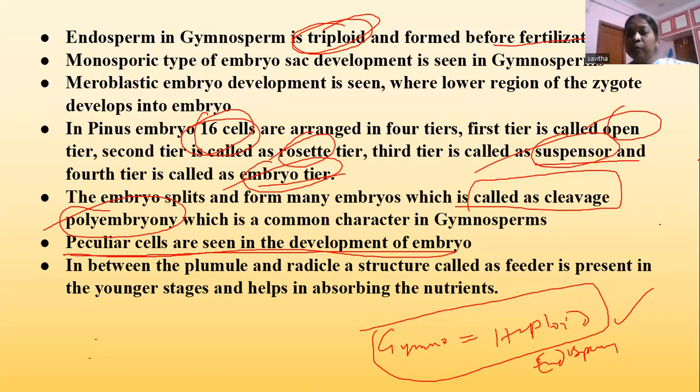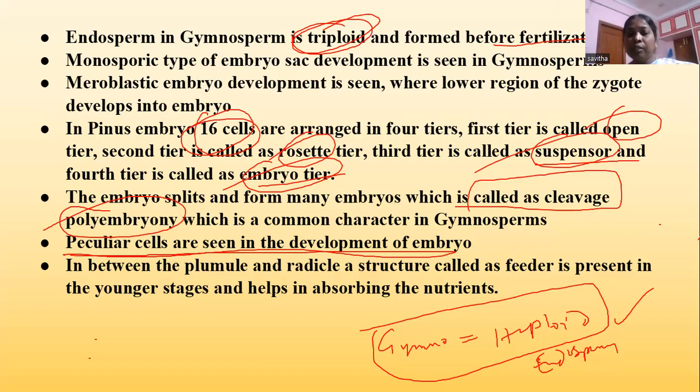The embryo splits and forms many embryos, which is called cleavage polyembryony. This cleavage polyembryony is a common thing in the gymnosperms. Many embryos are seen, but only one embryo develops successfully into a new plant.